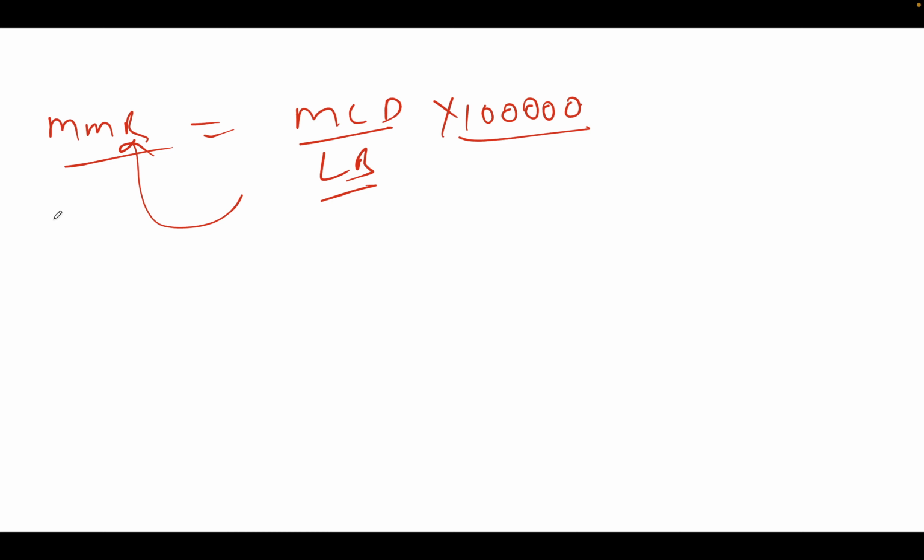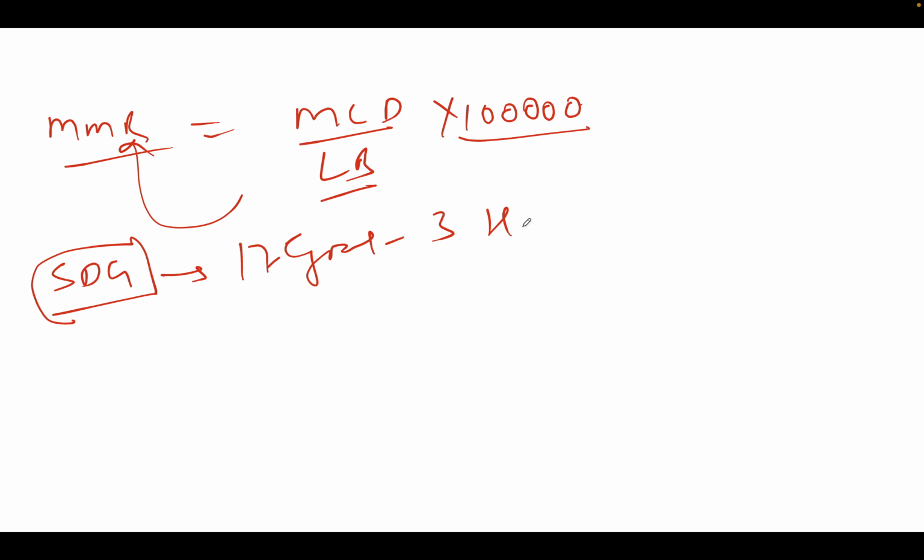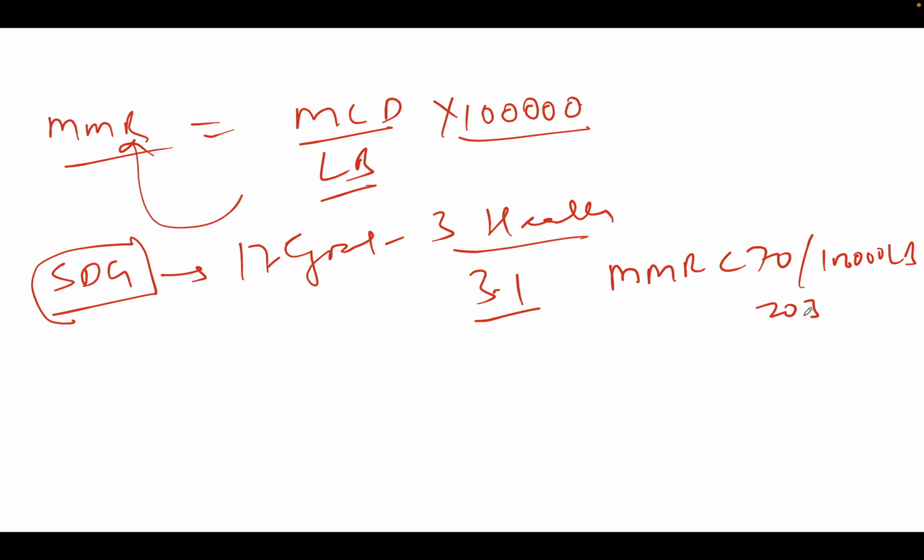And here I'll let you know about the Sustainable Development Goals, which say that there are 17 goals, we all know. The third goal happens to be health. And the 3.1 target is to reduce the maternal mortality ratio to less than 70 per 1 lakh live births by 2030. So this is my maternal mortality ratio target.